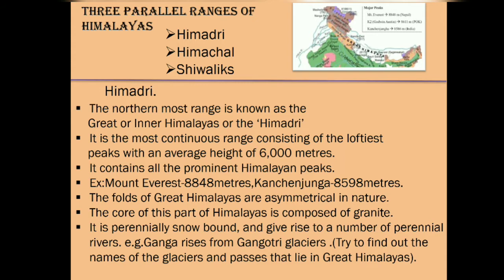The folds of Great Himalayas are asymmetrical in nature. The core of this part of Himalayas is composed of granite. It is perennially snow-bound and gives rise to a number of perennial rivers. That is, the glaciers melt and come down in the form of rivers. Example, Ganga rises from Gangotri glaciers. There is an activity for you. Try to find out the names of the glaciers and passes that lie in Great Himalayas.